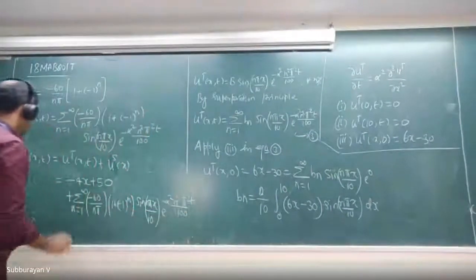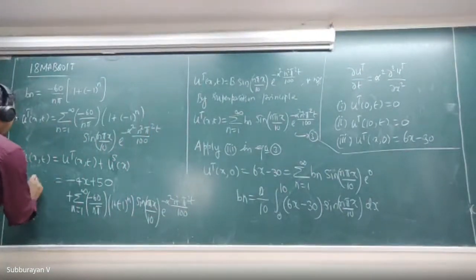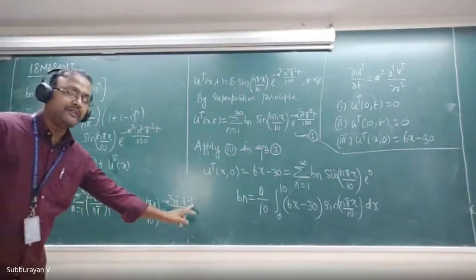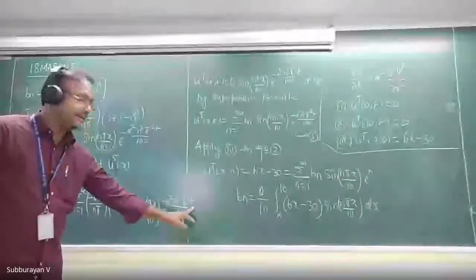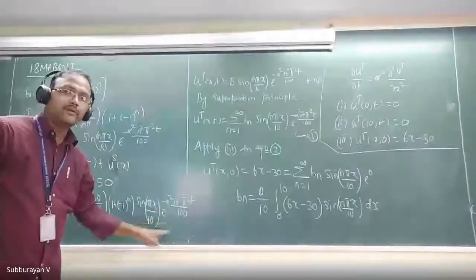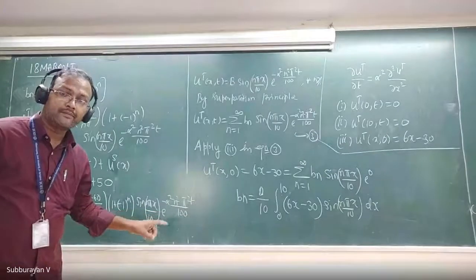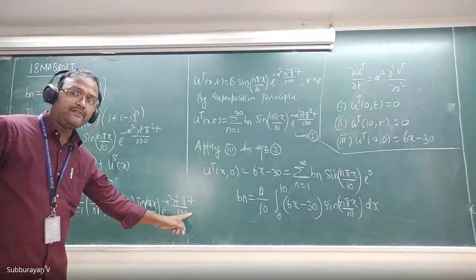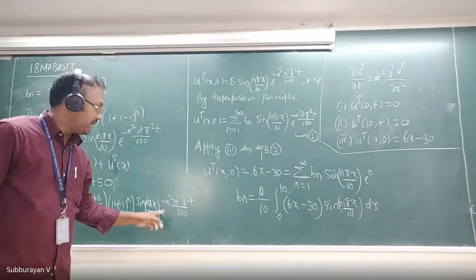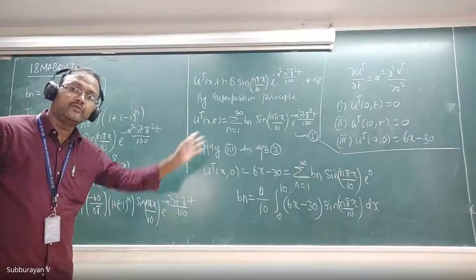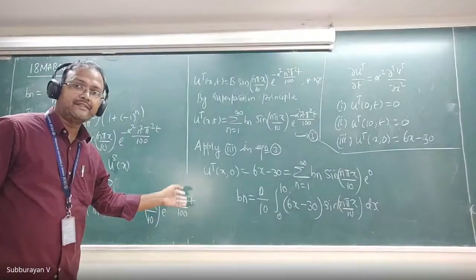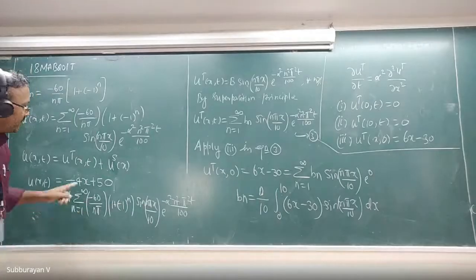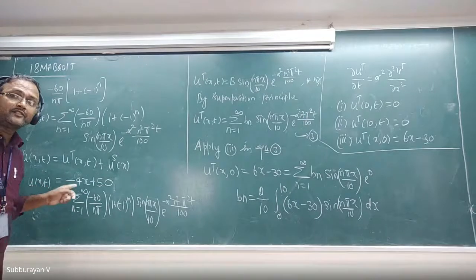Okay, now this is our u of x comma t. You can verify that if I allow t tends to infinity, what will I get? If we allow t tends to infinity, e power minus t tends to 0. Therefore this term goes to 0. Remaining, what will I get? Only this term, only minus 4x plus 50.